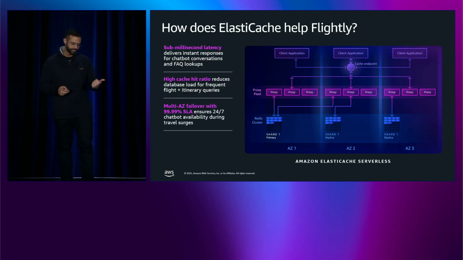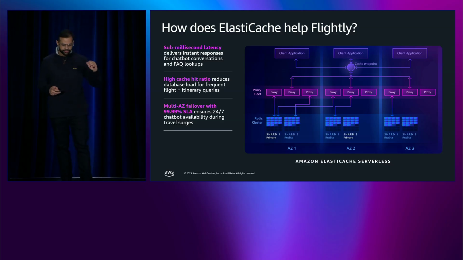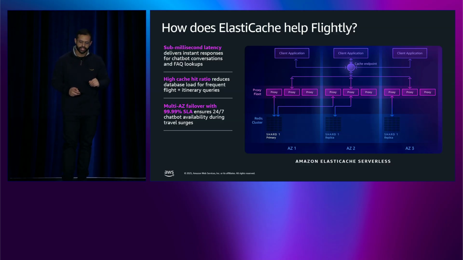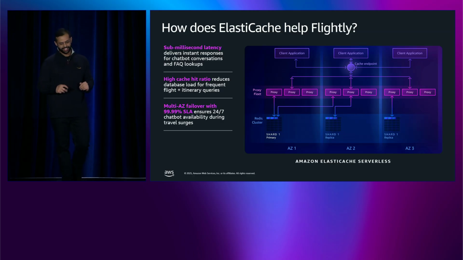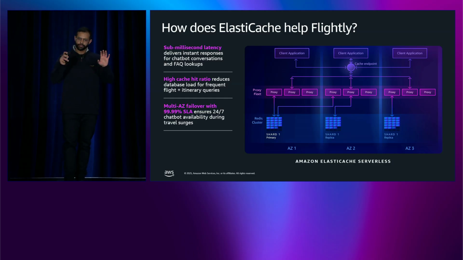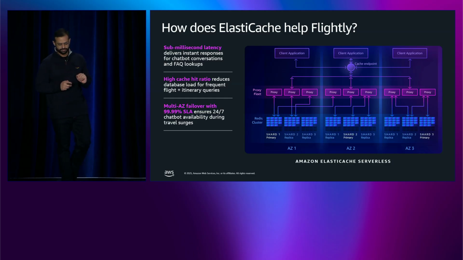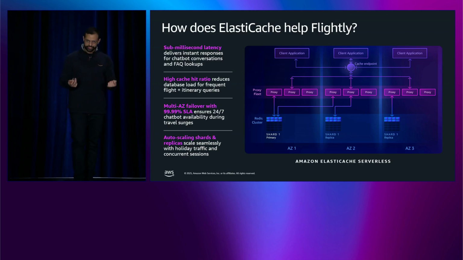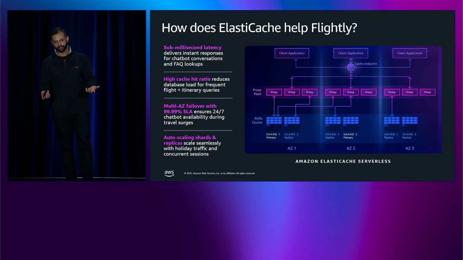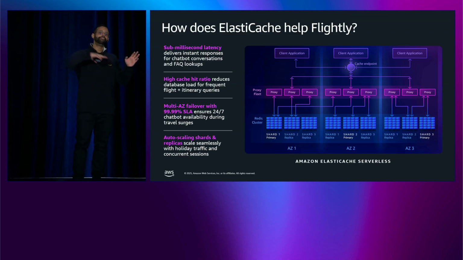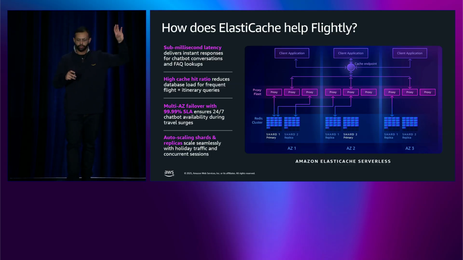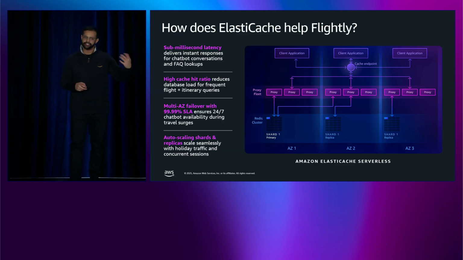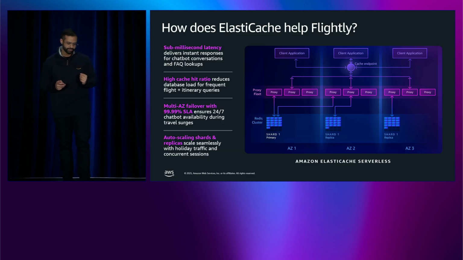Third is resilience. Every shard maintains read replicas across availability zones. When hardware fails, and during December holiday traffic, there are high chances that hardware might fail, ElastiCache automatically detects and promotes a read replica to become the new writer. And of course, holiday traffic is inherently unpredictable. Spring breaks might spike 15 times over a normal February baseline. So ElastiCache can monitor that and provision additional shards as needed to accommodate that growth.